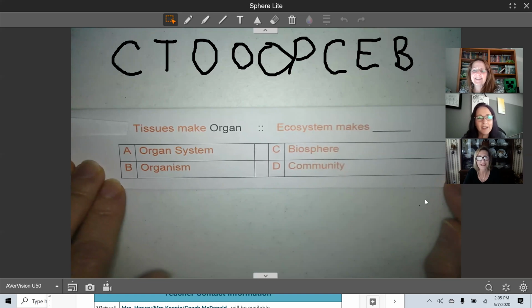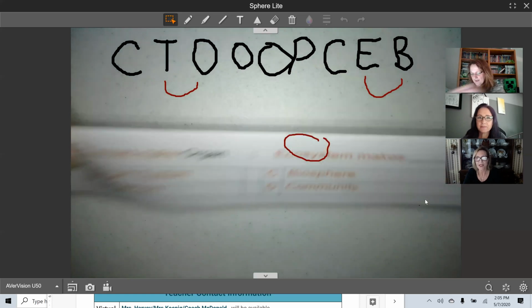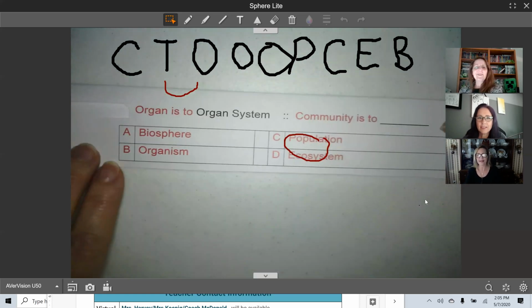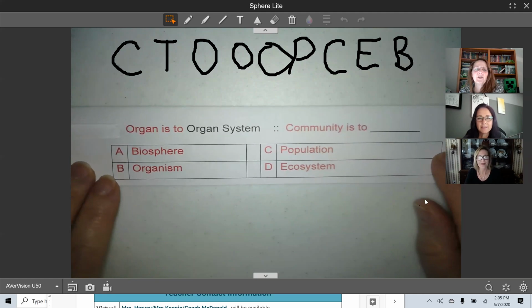We are going from tissues make organs, and it's the same as ecosystem makes biosphere. So I know my answer would be biosphere. Good job. I'm going to try not to erase my O's. You're getting good with that annotating.